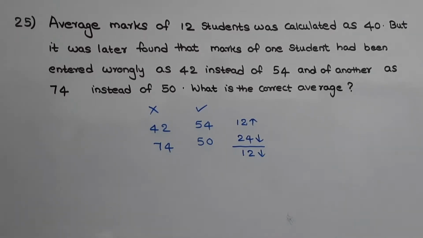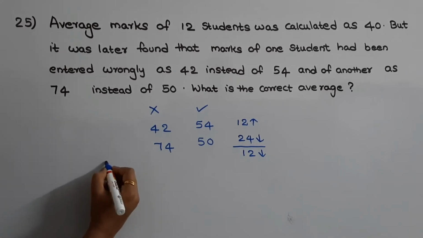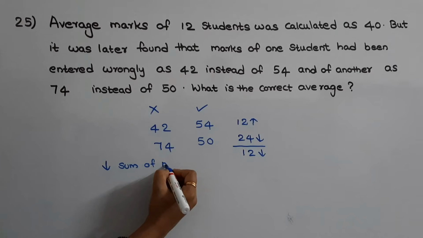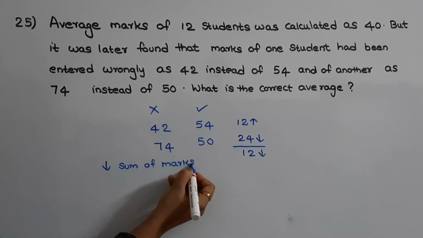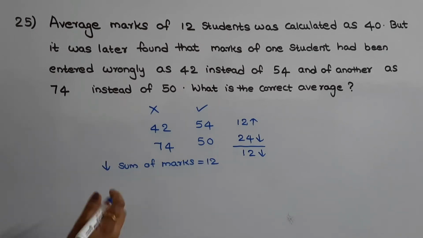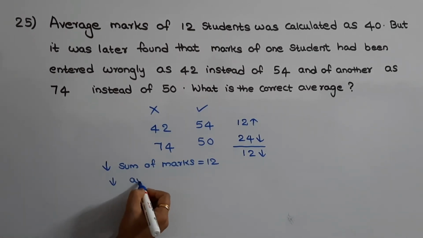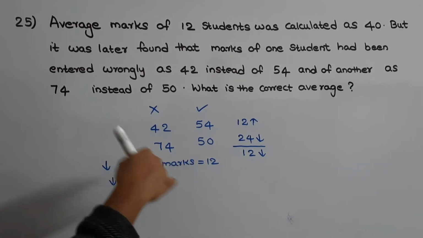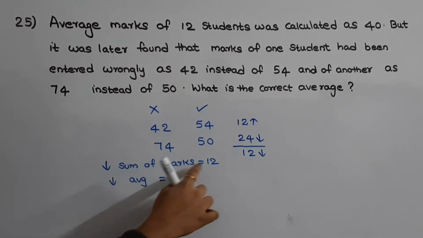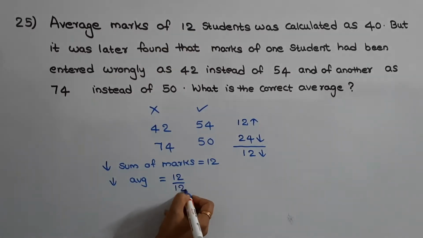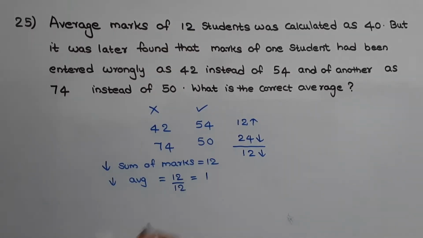So the decrease in the sum of marks is 12. If the decrease in the sum of marks is 12, then what will be the decrease in average marks? Decrease in average marks will be equal to the sum of marks divided by the number of students. The decrease in the sum of marks is 12 and the number of students is 12. So the decrease in the average marks is 1.